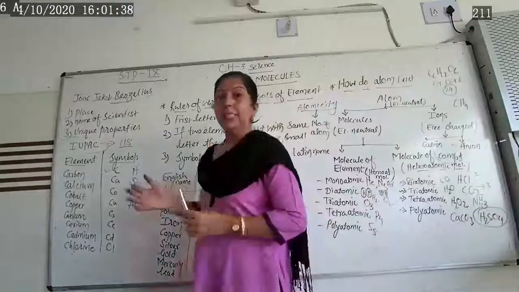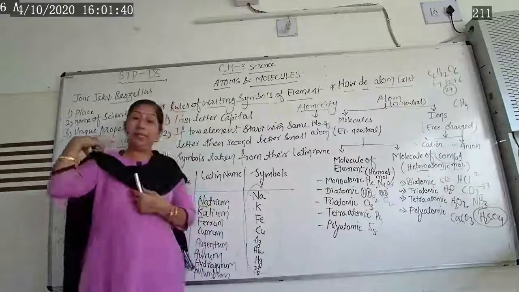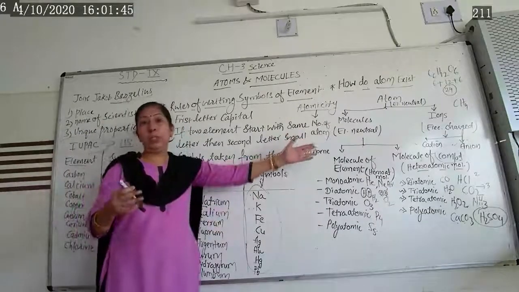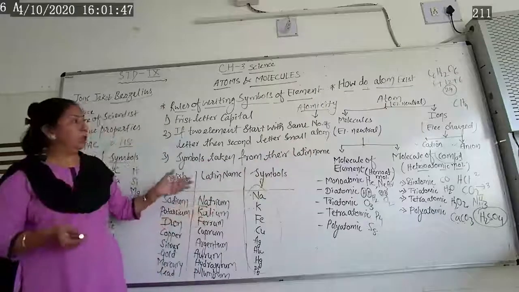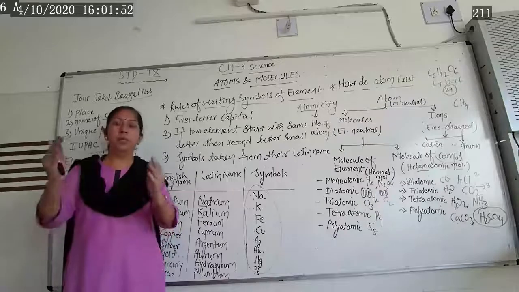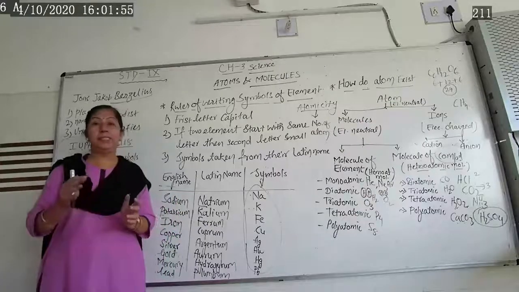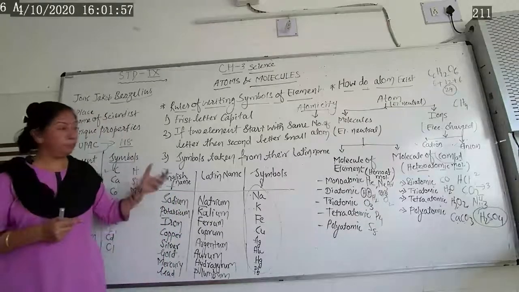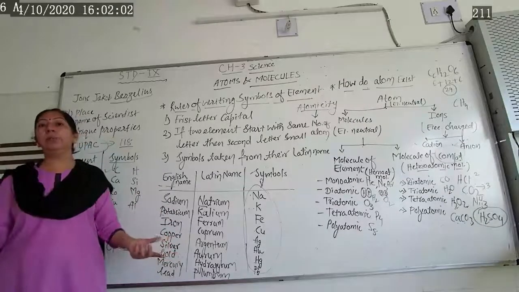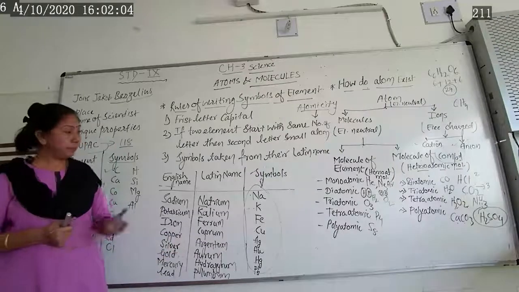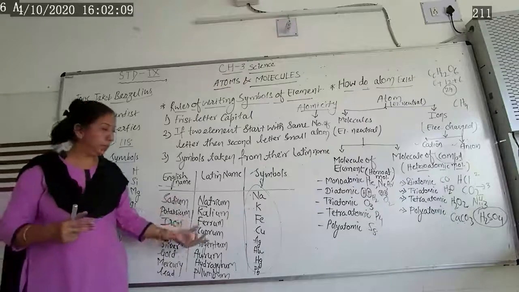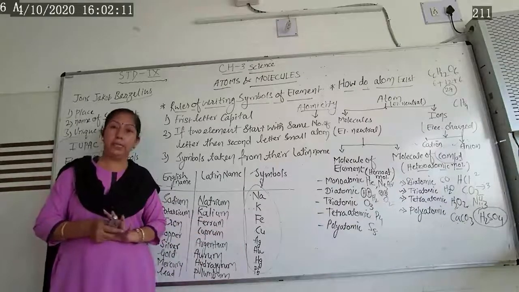So here we have learned how to write down the atomicity, what we mean by atom, how atoms exist, how they are electrically neutral, and their classification into atom, molecule, molecule of element and molecule of compound. Before that we completed the symbols. Whatever the symbols are, they are given in NCERT as well as reference. You have to remember the symbols of each and every element. If you know the symbols, then only are you able to write the chemical formula.